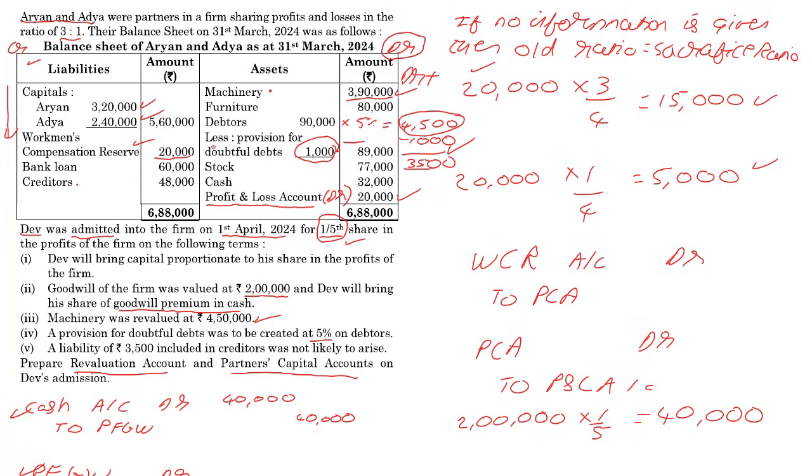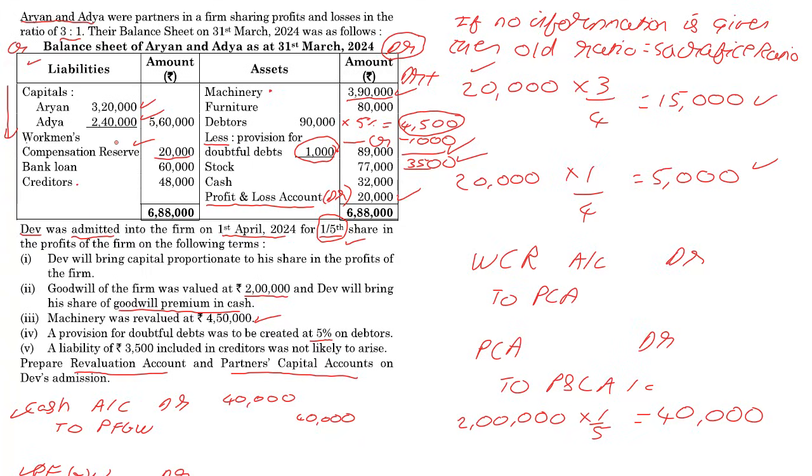Now notice how the provision for doubtful debts is a deduction from the asset. If you are deducting something from an asset that has a debit balance, that means what you're actually doing is you're crediting. So this 1,000 has a credit balance. You want to increase it from 1,000 to 4,500. You have to credit it further by 3,500. Also, remember by default, provisions and reserves always have a credit balance.